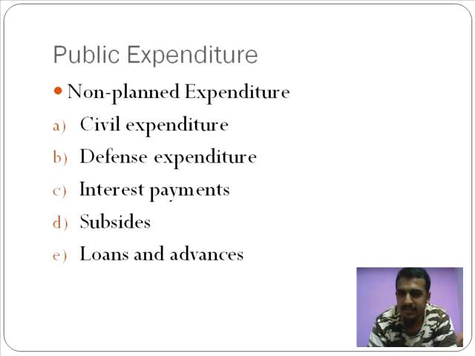Hence, they categorize that as a non-planned expenditure. Not all the time do you come across interest payments to be fixed. Then, subsidies. In recent news, you came across how the Government of India changed the rules for LPG subsidy. Previously, they said 9 cylinders in a year will be subsidized. However, now the new rule has 12 cylinders in a year which will be subsidized.